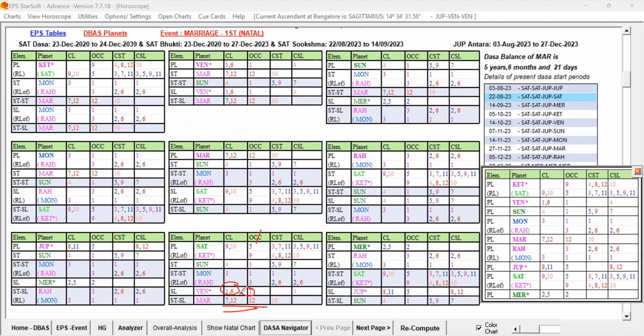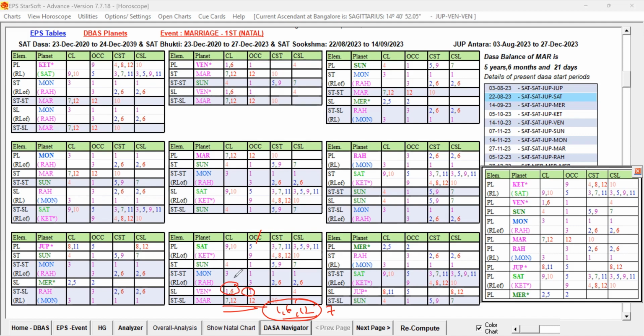So the sublord is talking about 1, 6, 1. And in the star of your planet Mars, 7, 12 and 12. So it is talking about 1, 6, 12 also, and also 12, 7 also, right? Favorable also present, but this is not good. So we will not be able to decide whether Saturn is going to favor the marriage during its Bhukti, because Sun is also 4 and 1 only.